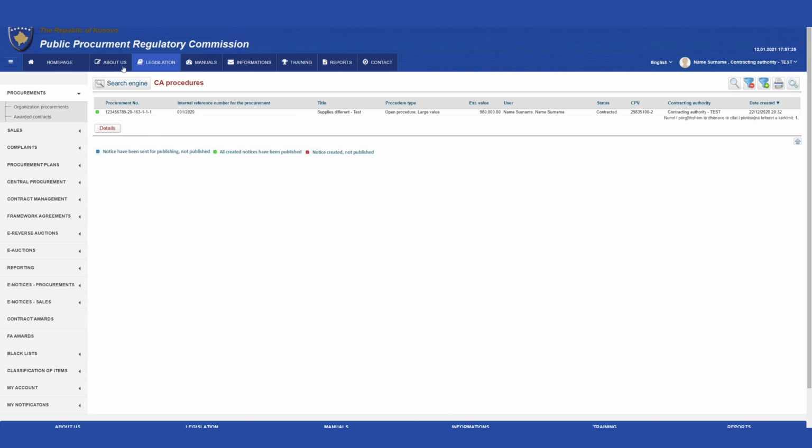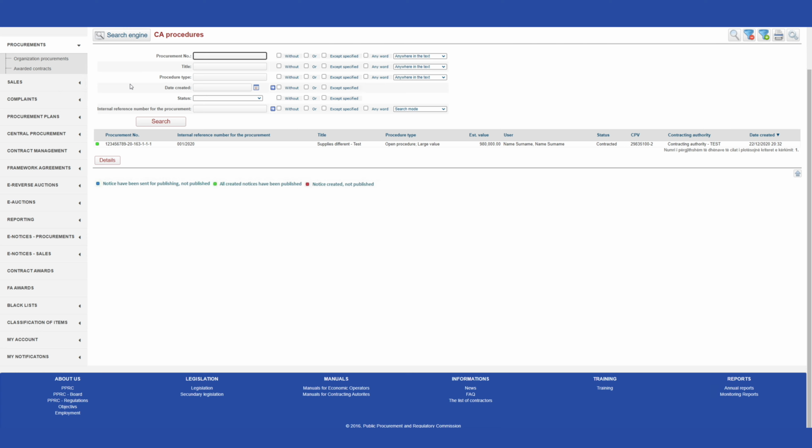The auditor can click on the Search button to activate filtered search of procedures conducted by the contracting authority. He/she is also able to view all procedures containing the internal code, internal procurement reference number, name, type of procedure, foreseen value, user, status, public procurement dictionary, organization, and date of placement.